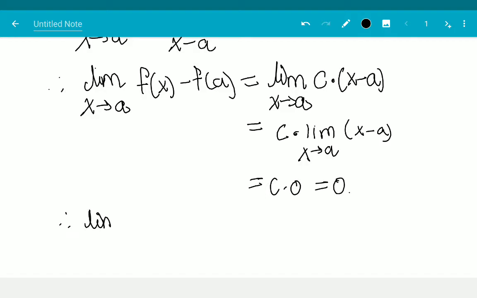Therefore, the limit as x approaches A of f of x is equal to f of A.